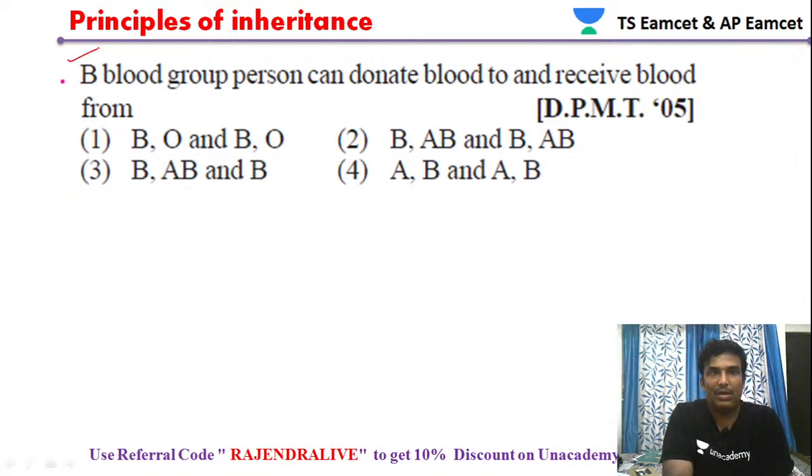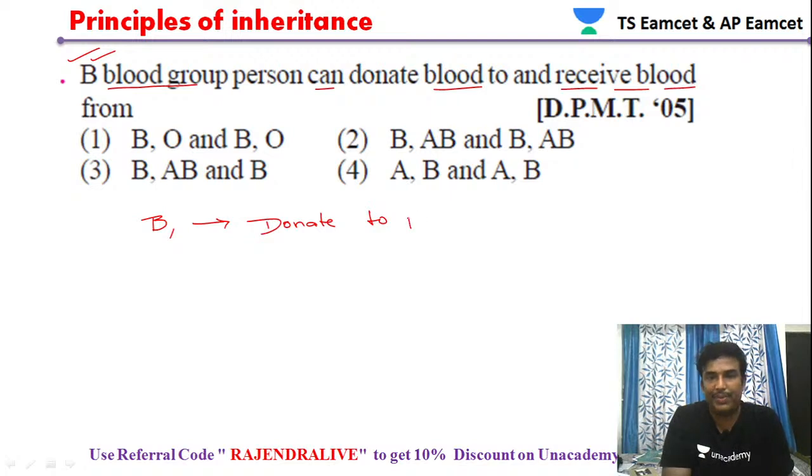Now, a person with B blood group can donate blood to and receive blood from whom? A person with blood group B can donate blood to B, and since AB is the universal acceptor, he can donate to B as well as AB.